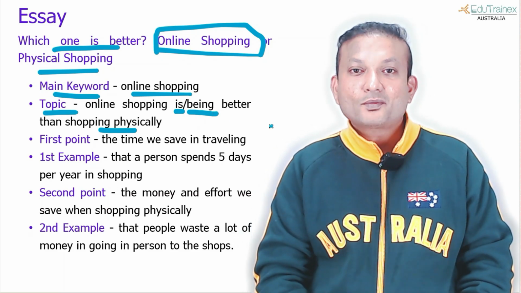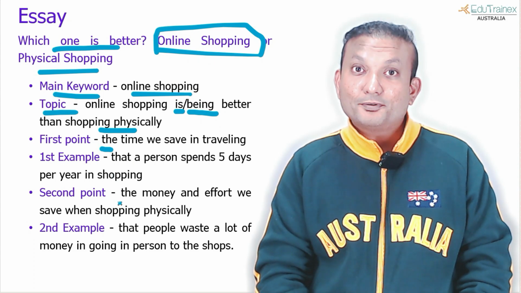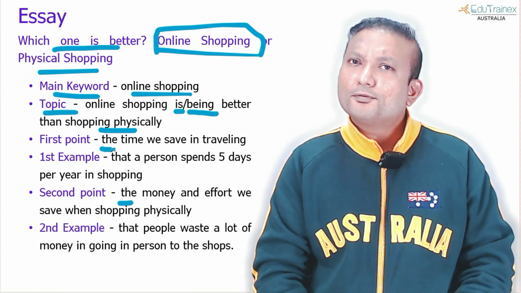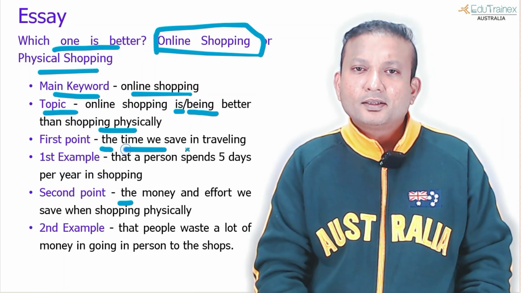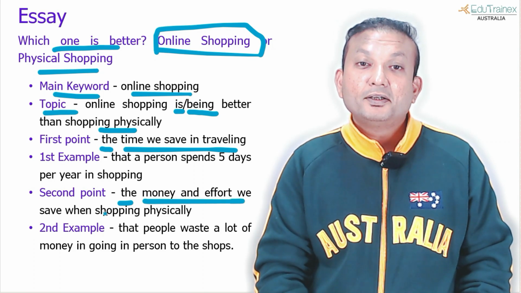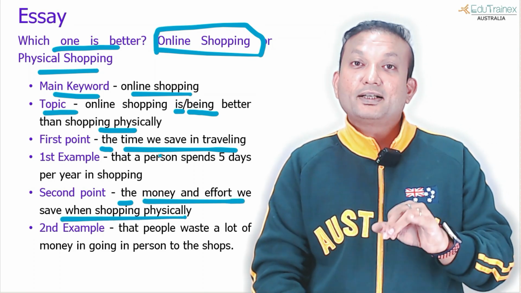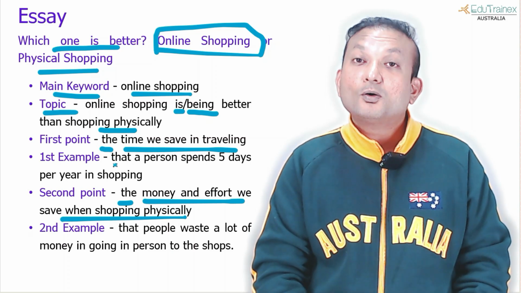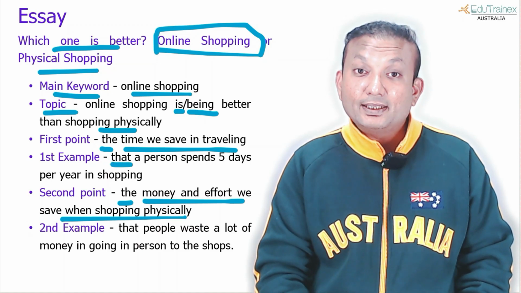I'll show you how. First point, always start with the same structure in both the first and the second point, because that's how the template has been written. First point, what is the advantage of online shopping? You can think about anything. The time we save in traveling. The second one is the money and effort we save when shopping physically. So we are saving time, money and effort. Those are the 2 things we are going to talk about. What is the example of the first thing? How can you elaborate that? Always start with that.